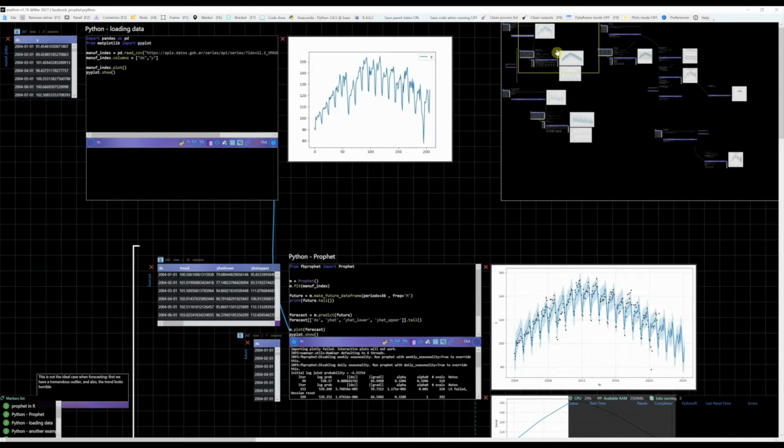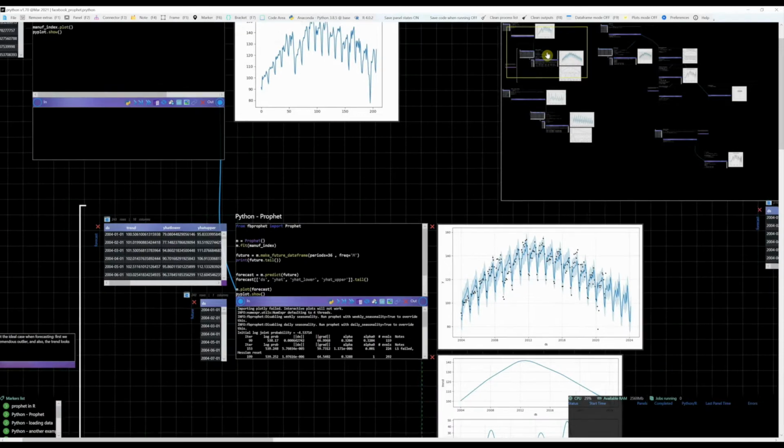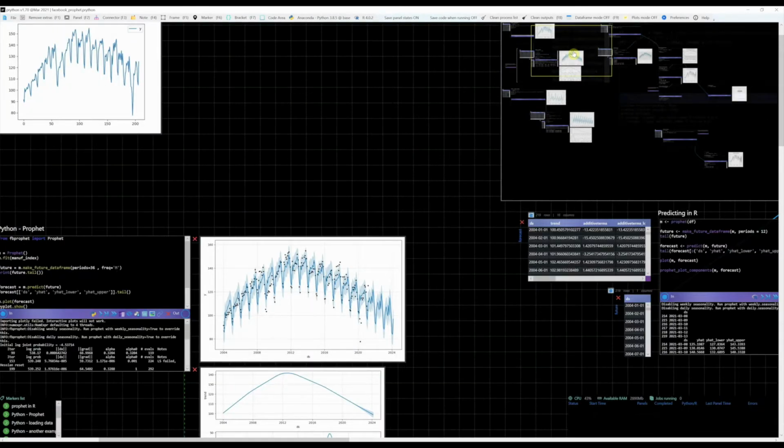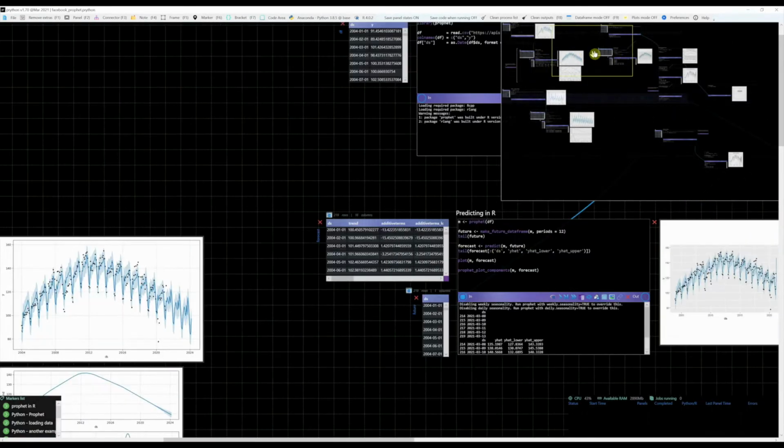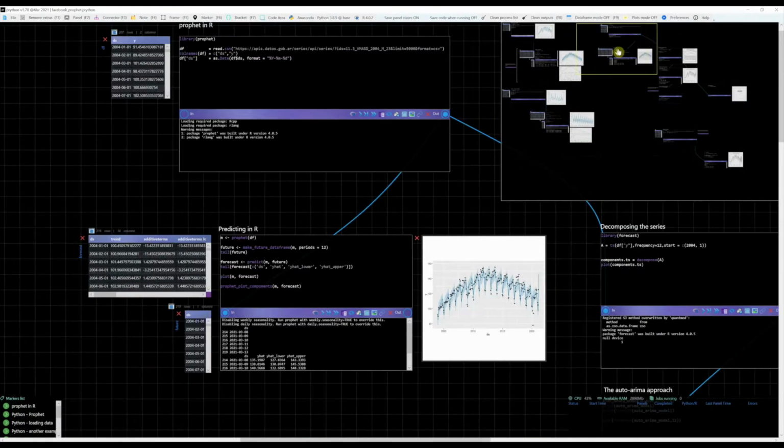In this example, I will load a manufacturing index from Argentina and forecast it for the next years using Prophet in Python 3.8. I will explain when I think it works well and when I think it doesn't. Then I will show you how to solve the same problem in Prophet but using R.